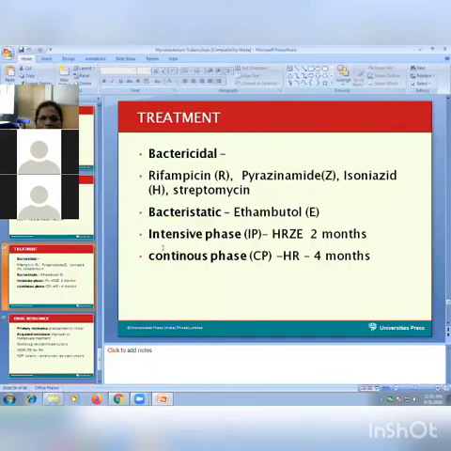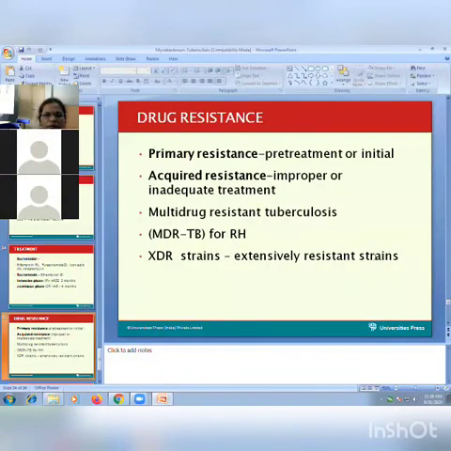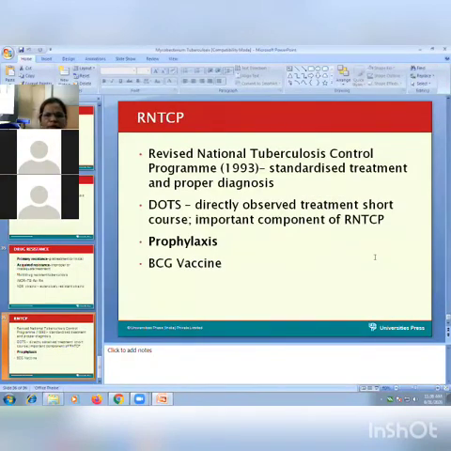There are two stages: the intensive phase and the continuation phase. You might know this. The intensive phase is a 4 drug regimen for 2 months, and the continuation phase is a 2 drug regimen for 4 months. So the total treatment should be 6 months for tuberculosis. This is the revised tuberculosis program. So this is all about tuberculosis. Read about that topic.